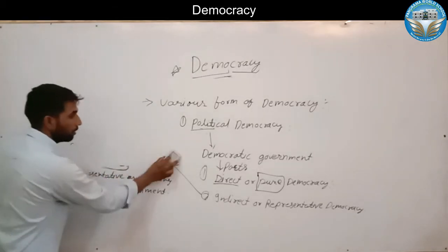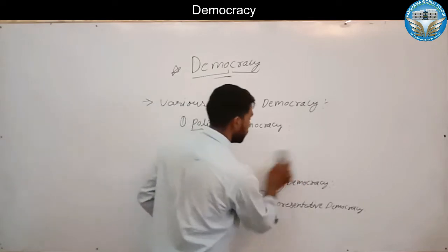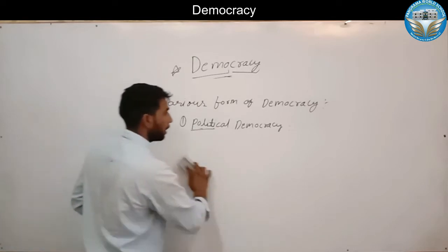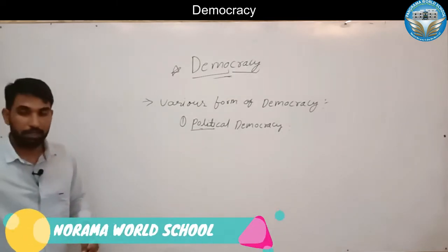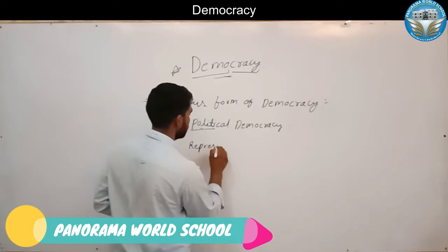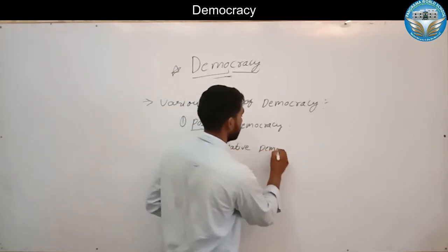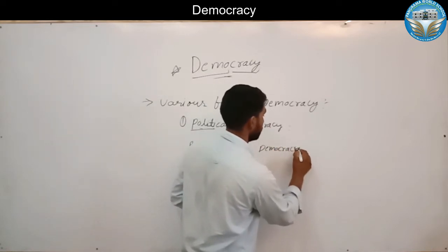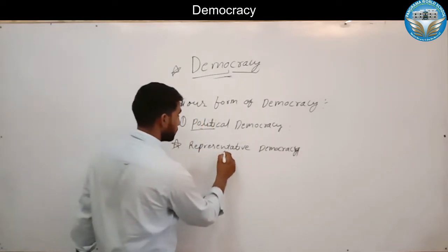As we know, we discussed the direct and indirect parts of democratic government. After that, the representative or indirect democracy is also divided into further two parts. In modern times, representative government democracy was divided into two parts.